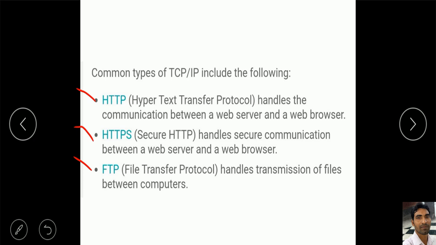Web browser is the client. HTTPS, that you can say secure HTTP, handles secure communication between a web server and a web browser. HTTP and HTTPS both are same, only the difference is that HTTP is not secured, but HTTPS is secured.